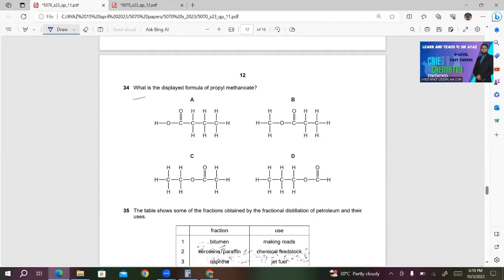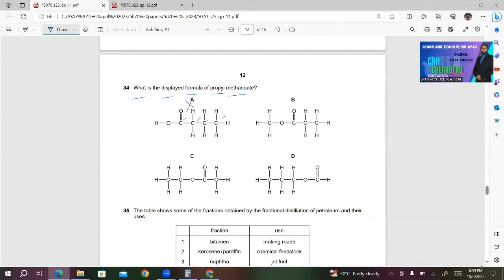34. What is the display formula of propyl methanoate? Propyl will be coming from the alcohol. So that alkyl group must be propyl. So methanoate will be coming from the carboxylic acid. So let's see A. What is A? It's a carboxylic acid. It's 1, 2, 3, 4. It's a butyric acid. A is wrong.